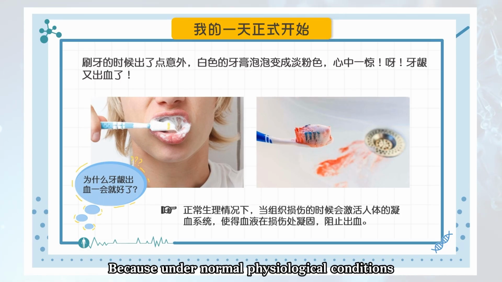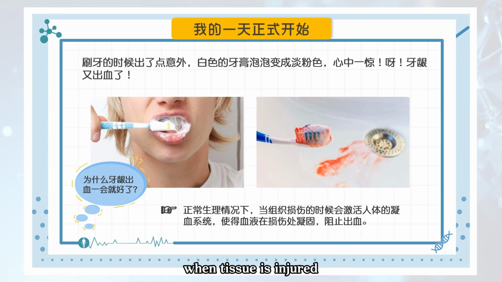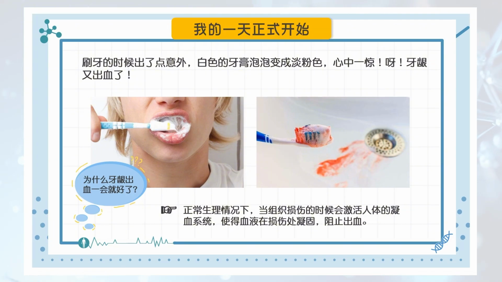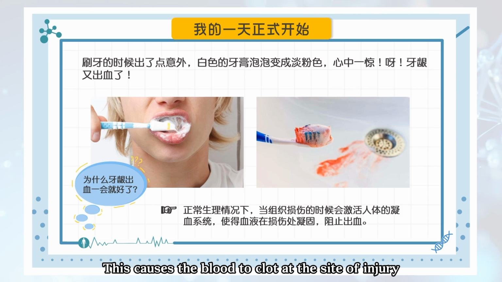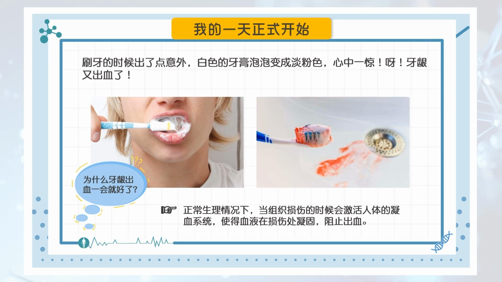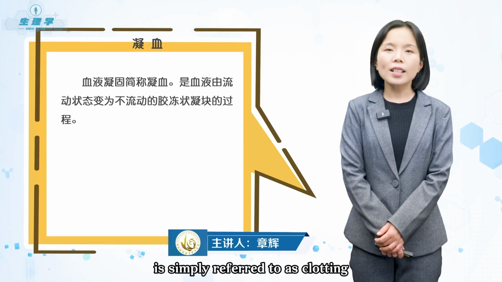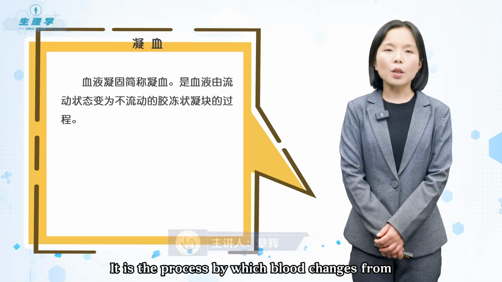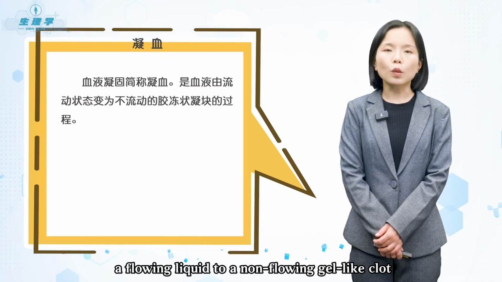Because under normal physiological conditions, when tissue is injured, the body's coagulation system is activated. This causes the blood to clot at the site of injury, stopping the bleeding. Blood coagulation is simply referred to as clotting. It is the process by which blood changes from a flowing liquid to a non-flowing gel-like clot.